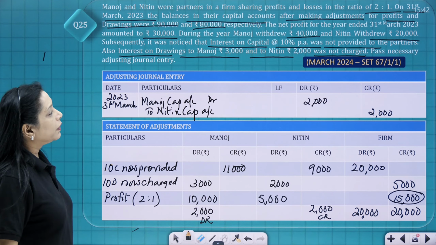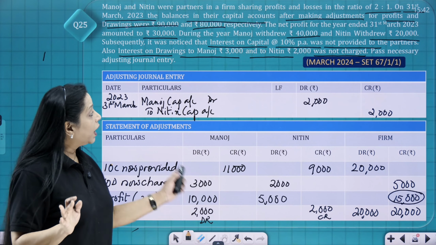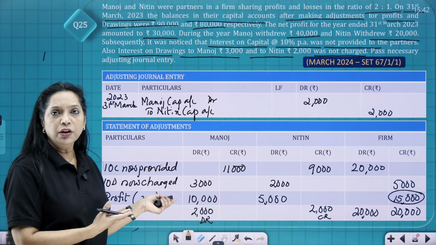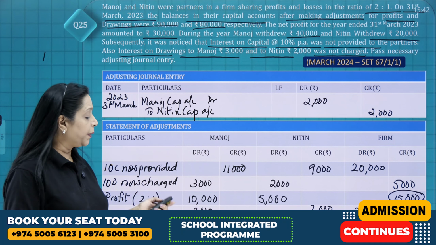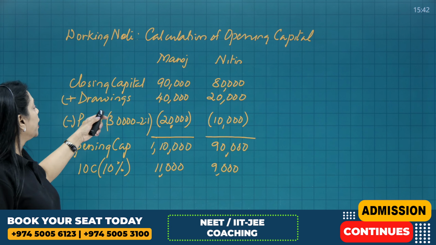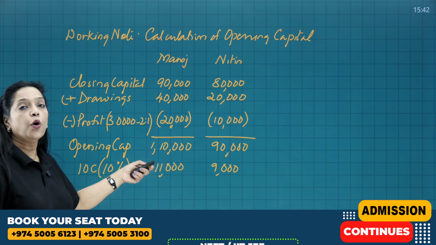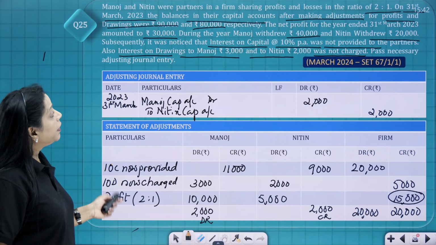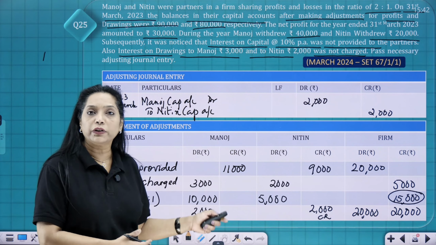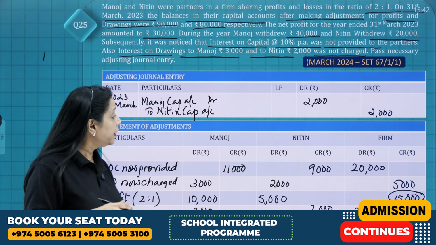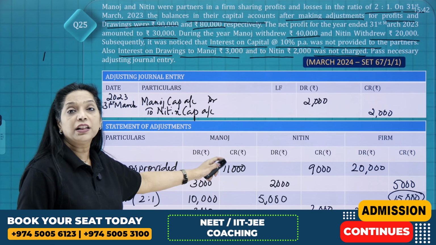So in this particular question, there are so many concepts over here. First and foremost, closing capital was given. So you had to find the opening capital with the help of your formula. So what was your formula? Closing capital plus the drawings minus the profit gives you the opening capital. Clear? So you calculated the opening capital. And then thereafter they are saying in the question that interest on capital is not provided, and interest on drawings is not charged. So if it is not provided, now you provide it by crediting the partners.